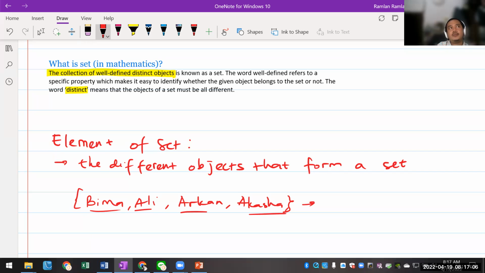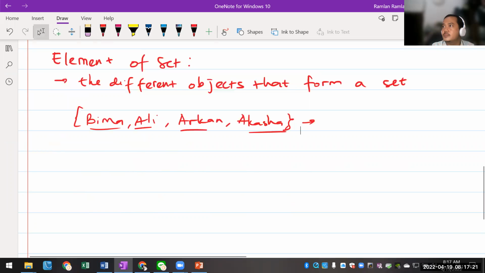Because most of the time in mathematics, when we're talking about sets, we're going to talk a lot about numbers, guys, a lot on numbers in terms of the elements of the set. So for example, another example, guys, if I have 0, 1, 2, 3, 0, 1, 2, 3, this is again the elements of a set.